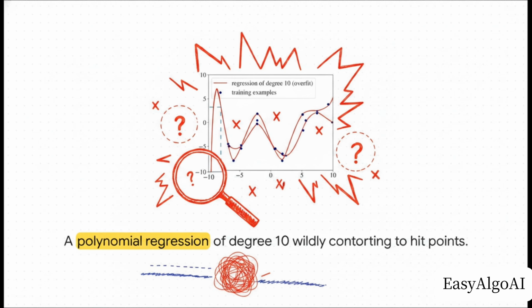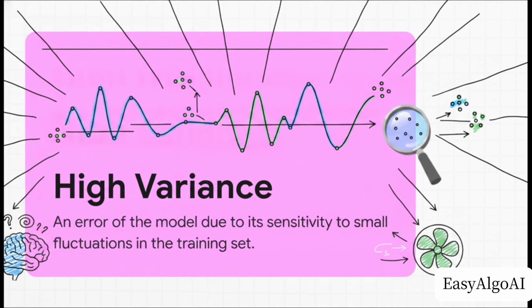It has completely lost the plot. The formal term for this erratic, overfitting behavior is high variance. High variance means your model is extremely sensitive to small fluctuations and noise. Think of it this way. If you were to sample a slightly different set of training data from the exact same source, a high-variance learning algorithm would spit out a drastically different model. It basically changes its mind entirely based on the slightest breeze in the data.